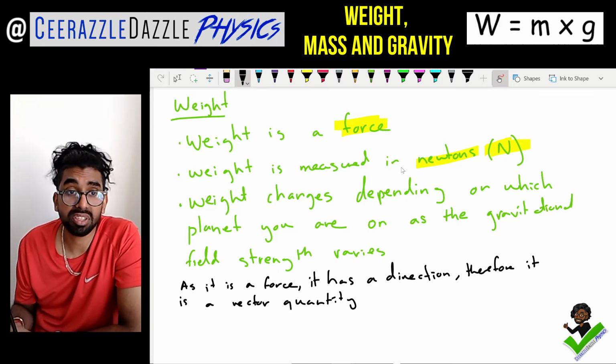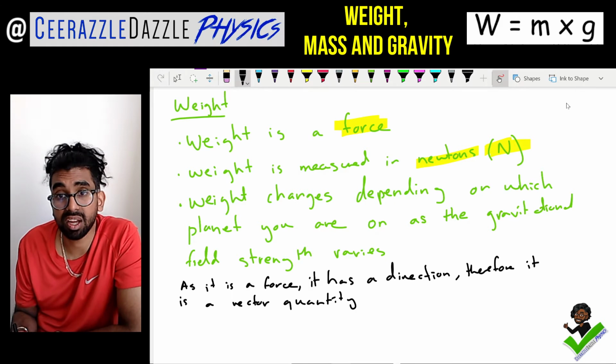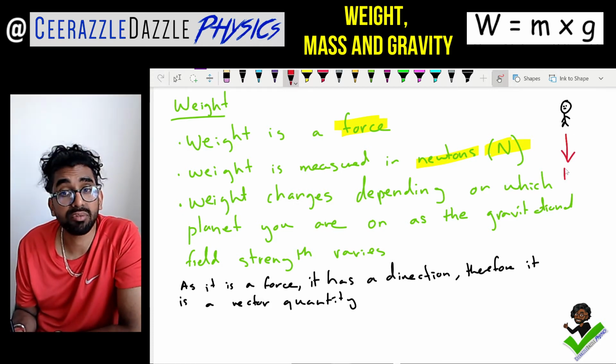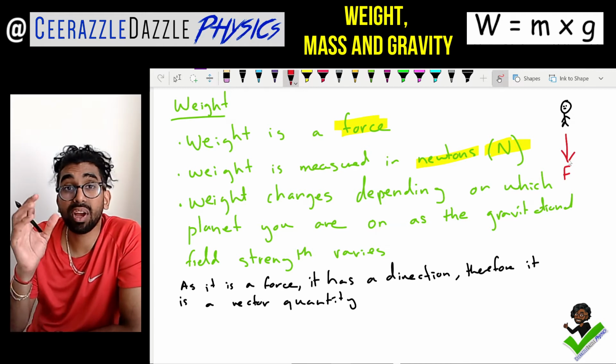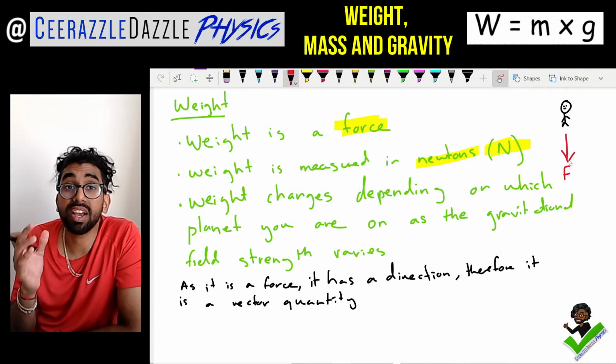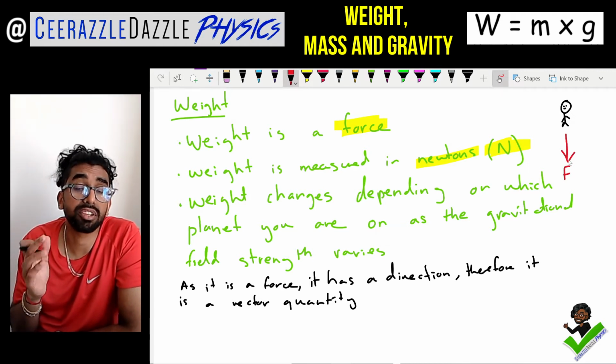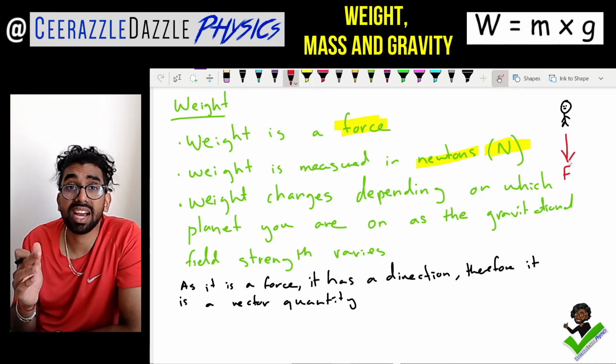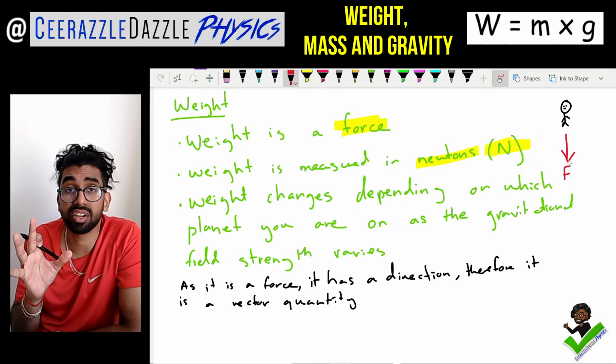Next, last point, guys, is that it's a force. So don't forget forces, guys. Let's just say I had a person over here. There we go, there's my person. The weight of the person is a force, so the force is going down here. Don't forget forces have a direction, and if you have a direction, we know you are a vector quantity, guys. If you don't know what a vector quantity is, a vector quantity has size and direction. Vector quantities have size and direction.